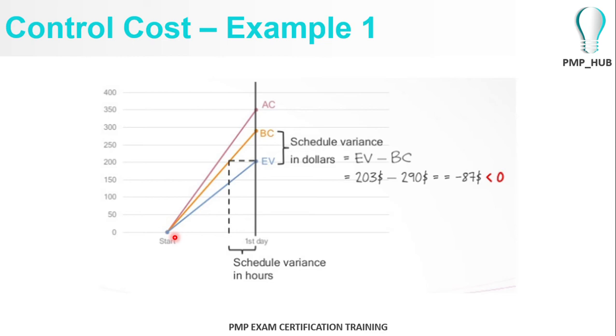So basically, the difference between the budgeted cost and the earned value will always give you the schedule variance. That means the monetary value of your delay, right? So this is constant and this is constant. The difference is 100 trees and 70 trees, 30 trees.